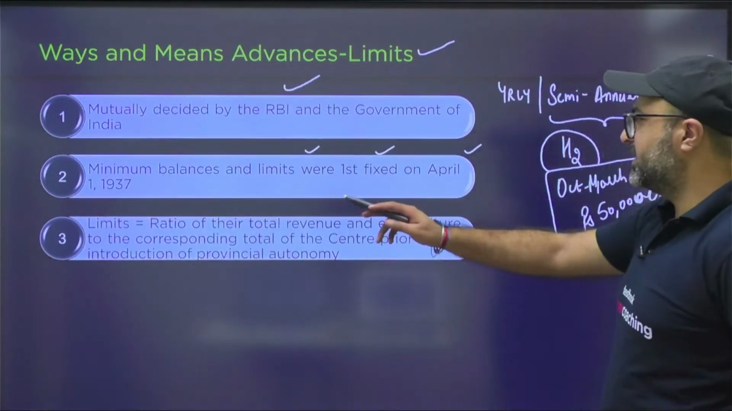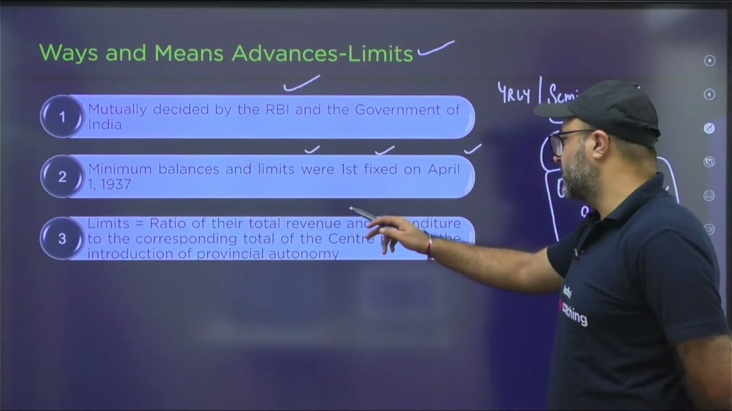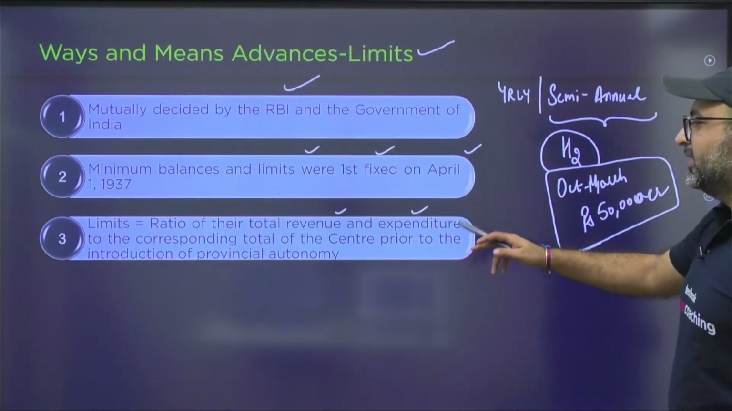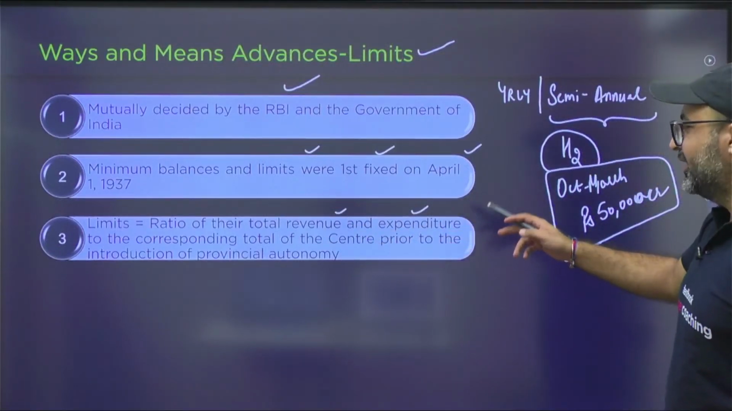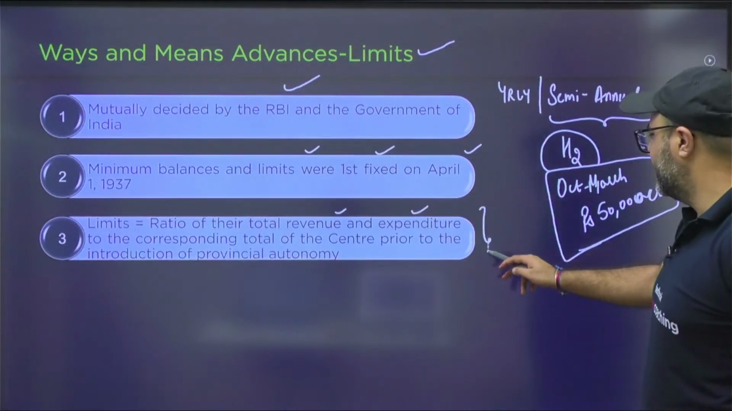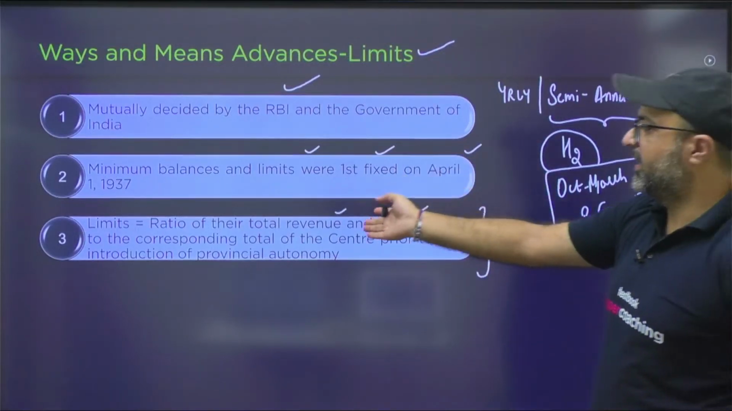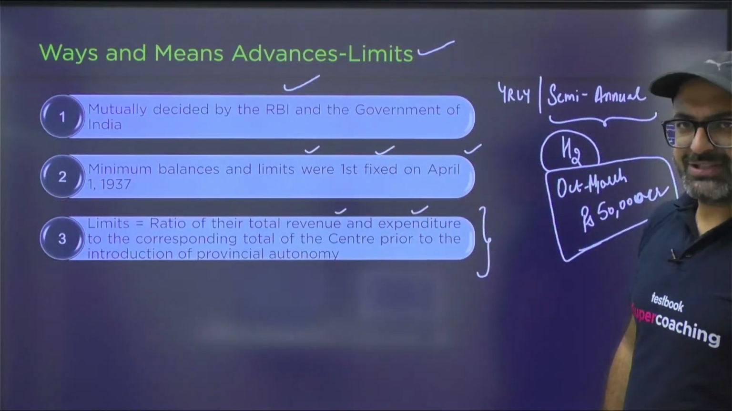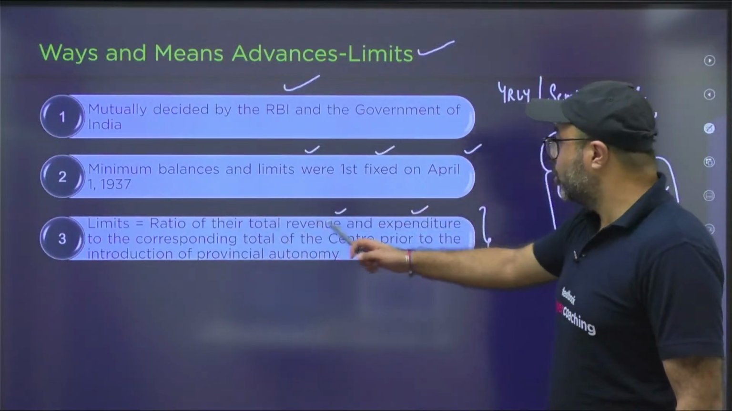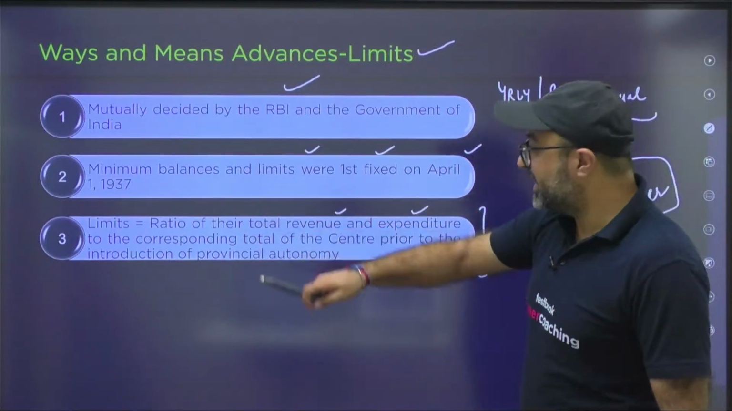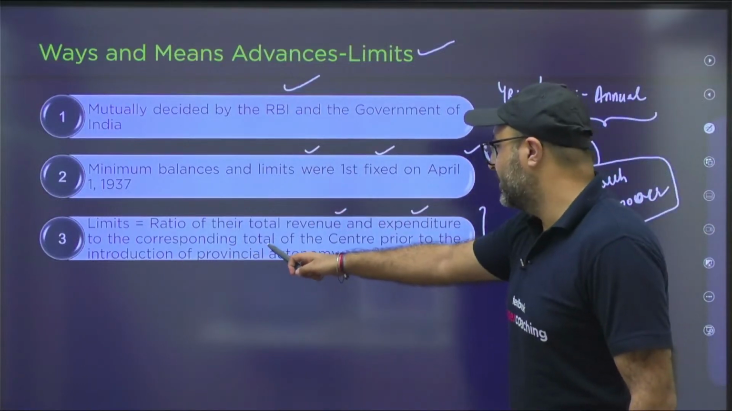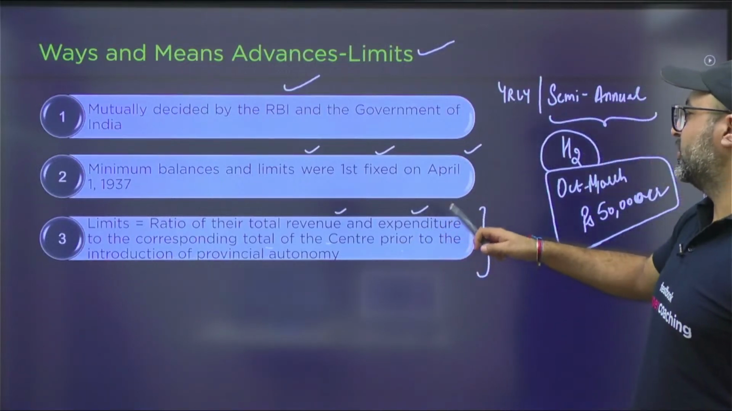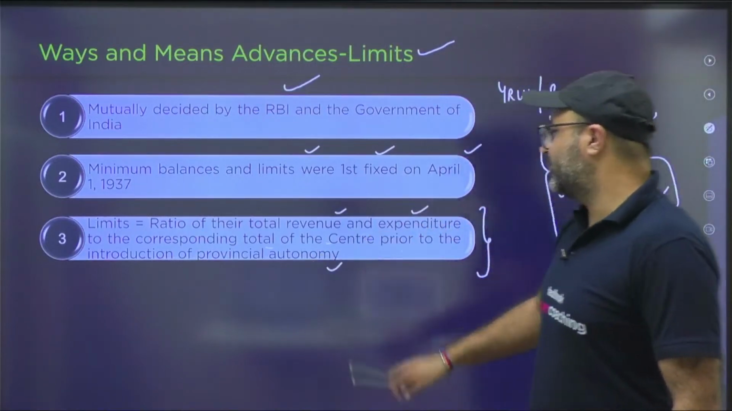Remember that the limit is basically equal to the ratio of their total revenue and expenditure to the corresponding total of the center, prior to the introduction of provincial autonomy. So this was the formula or the format which was used before independence. As you see, the ratio of the state's revenue and expenditure to the corresponding total of the center, prior to the introduction of provincial autonomy.